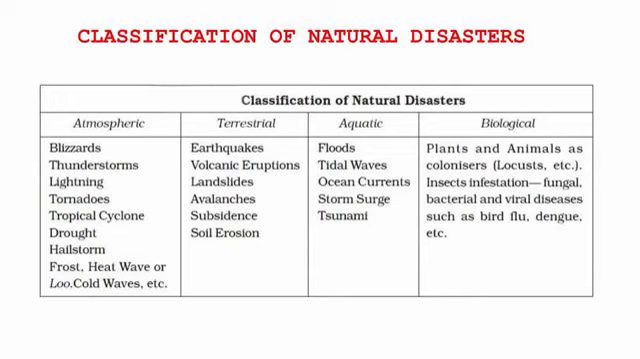Third type of disaster is the aquatic. Anything that is related to the water part. Okay, and the fourth part is biological. Everything related to disease, bacteria, viruses which we cannot see yet, it creates a lot of problem. So this is the classification of natural disasters.